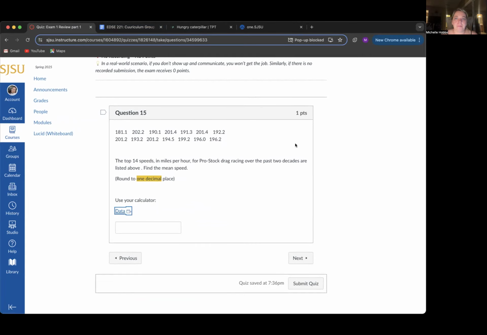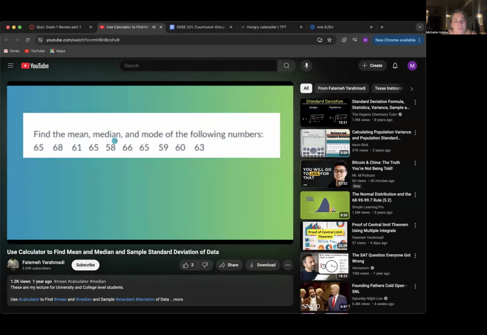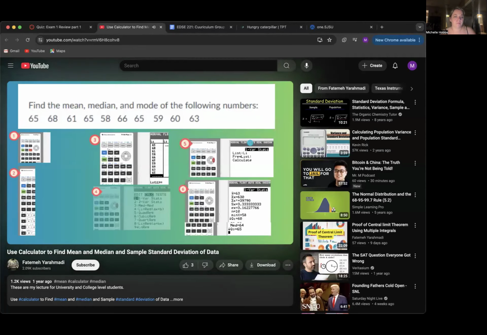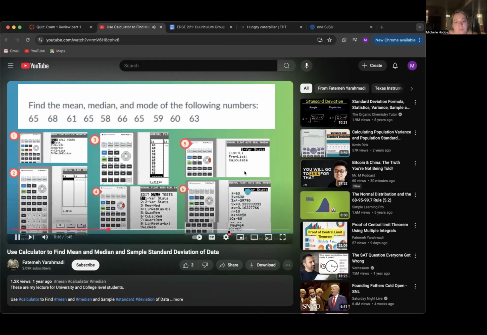In this question, I ask you to find the mean, median, and mode of the data. So first of all, you're going to use your calculator. You're going to go to stat, and then you're going to go to edit, enter all numbers in L1, as I did before. And then you're going to go to stat again, use arrow key to go to calc, then select one variable statistic. Since everything is in L1, you're going to select L1. Leave frequency list empty, do the calculation, and as you can see, the average X bar is 63.